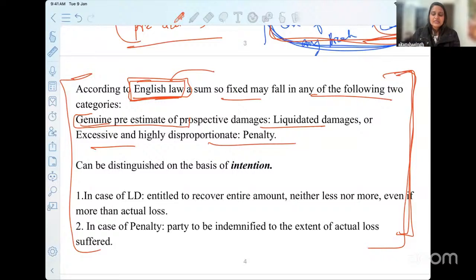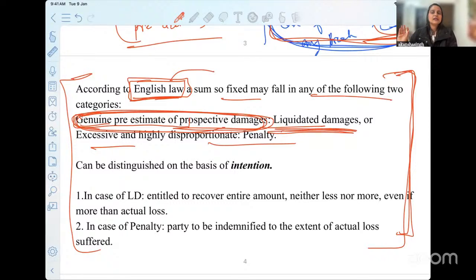The court says that if it is a genuine pre-estimate of prospective damages, what is happening? If you have put a genuine estimate of the prospective damages that can happen, we will understand and we will qualify it as liquidated damages. It does not matter if you have put the title as penalty, if the idea or intention is that of liquidated damages.